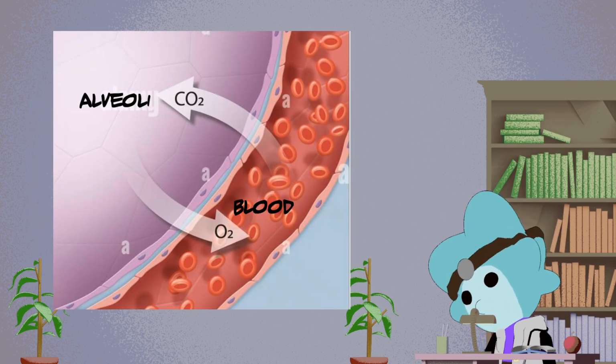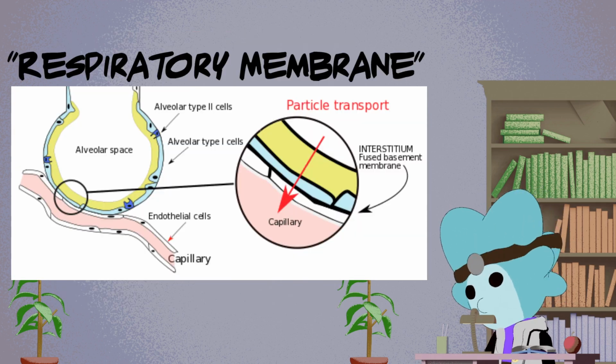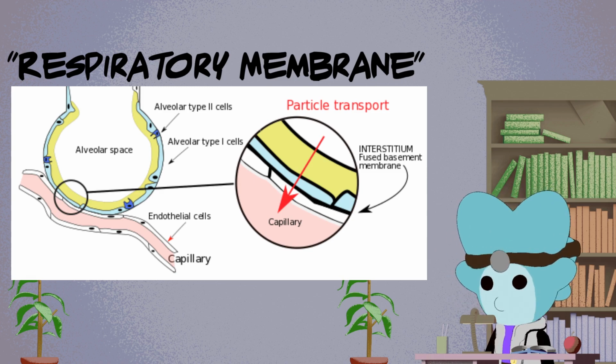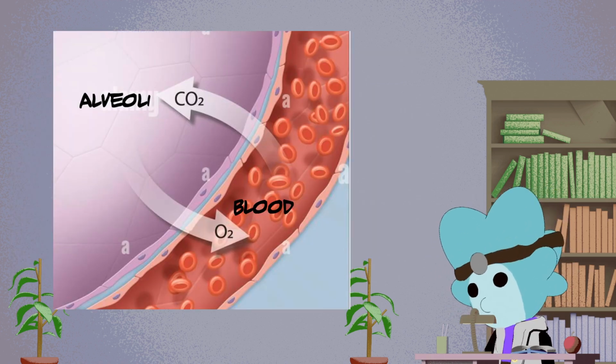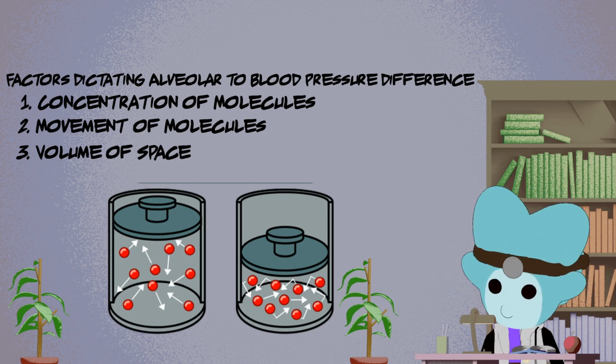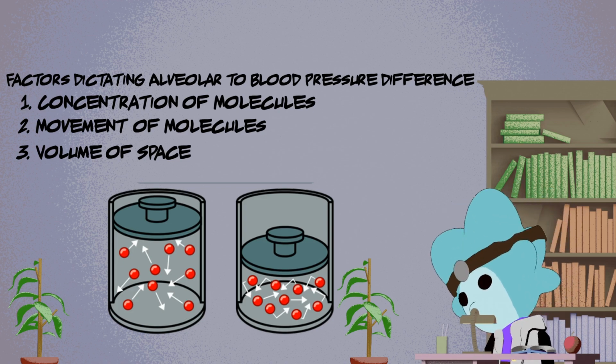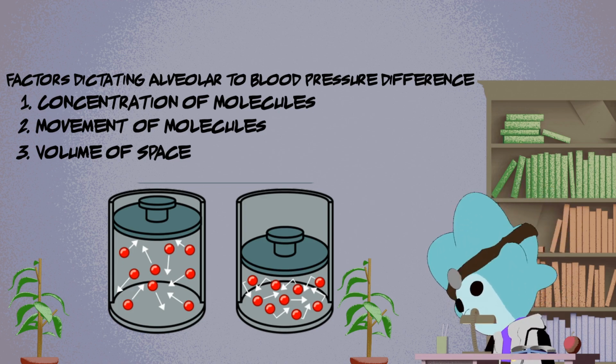In this case, the areas of concern are the inner alveolar area and the pressure in our blood. These two spaces are separated by the thin wall of our alveoli known as the respiratory membrane, which makes it just thin enough for some oxygen and carbon dioxide to seep through if given enough pressure. This pressure is dictated by numerous factors. One is the concentration of molecules in each of the areas. A higher concentration would proportionally equal higher pressure. Another is molecular movement. When molecules in a given area move, more pressure is created.